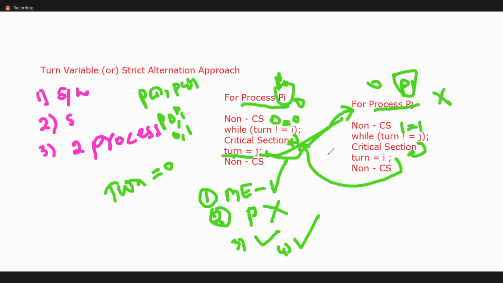Is it clear? The last one is there. Just I'm telling the example: the interested variable, same like the turn variable. Interested variable means if the process is interested, it will execute. If it is not interested, it won't execute.